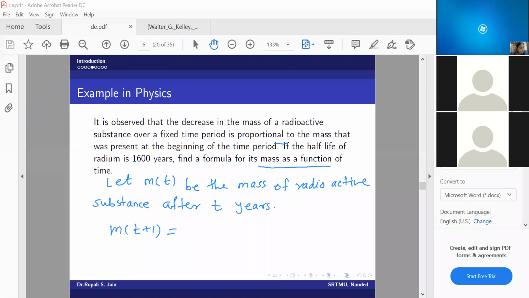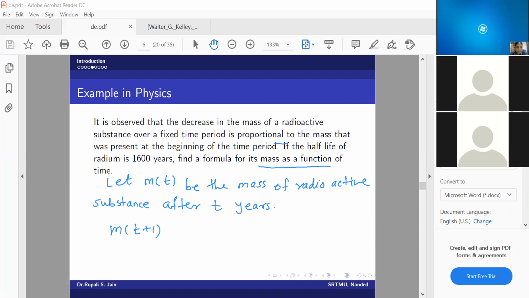M of t plus 1. What is my m of t plus 1 then? M of t. Decrease in the mass means whatever mass I had, next time it will decrease, right? So decrease in the mass means if I subtract next year value minus previous year value.